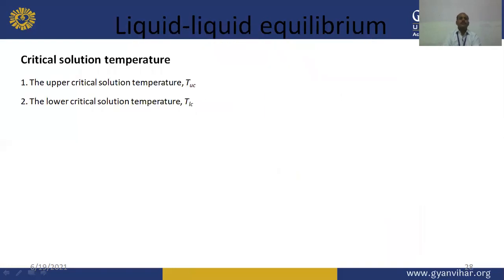So when we discuss the critical solution temperature, there are two types of critical solution temperature. One is known as TUC, meaning the upper critical solution temperature, and the other is TLC, meaning the lower critical solution temperature. In some books, it is also known as consolute temperature. So consolute temperature or critical solution temperature includes the upper critical solution temperature as well as the lower critical solution temperature.